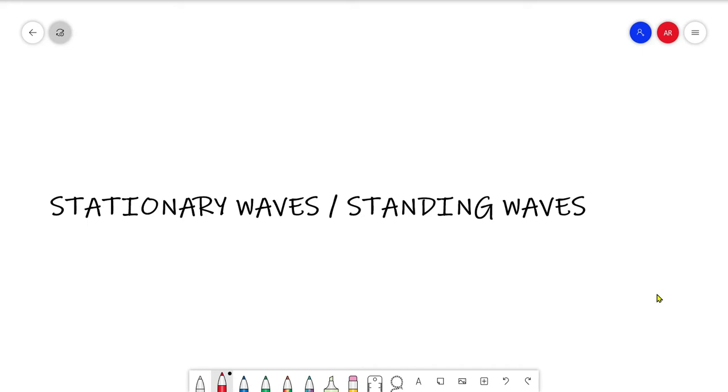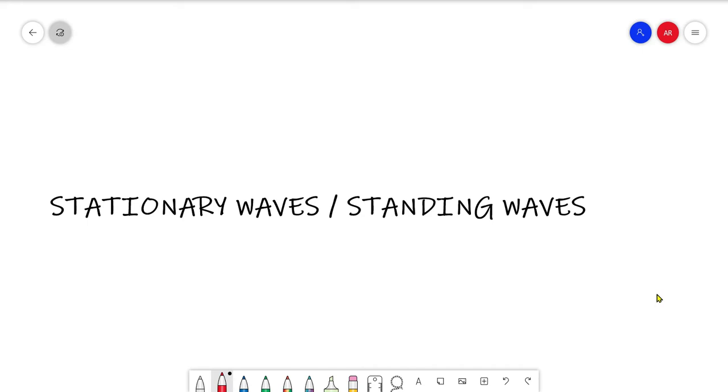It is being confined in a particular region. So this is a stationary wave, and the resultant effect that we see is basically the superposition of two waves that are moving opposite to each other. They superpose with each other constructively and destructively.